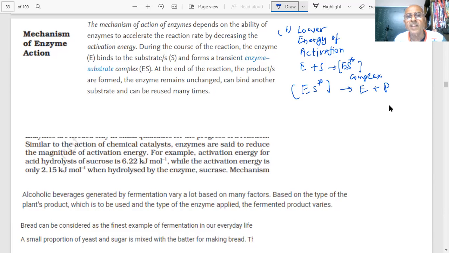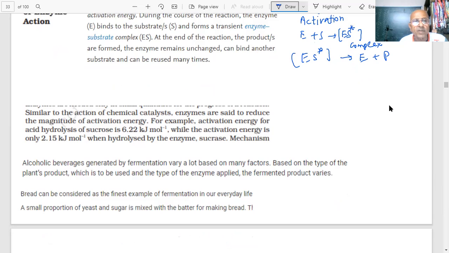So then further reactions can take place because the enzyme has become available again. One of the examples: similar to the action of a chemical catalyst, just like a chemical catalyst, enzymes reduce the magnitude of activation energy. Okay?